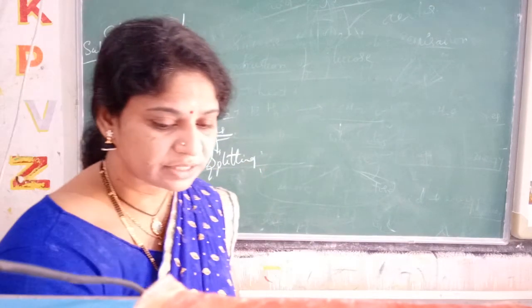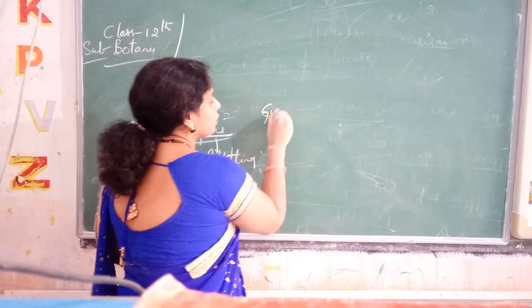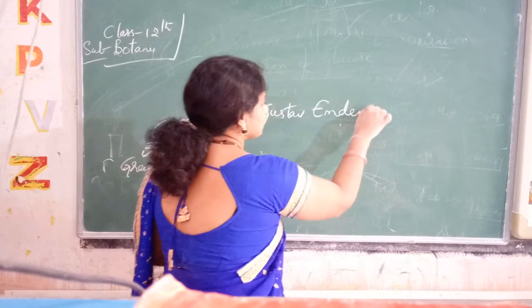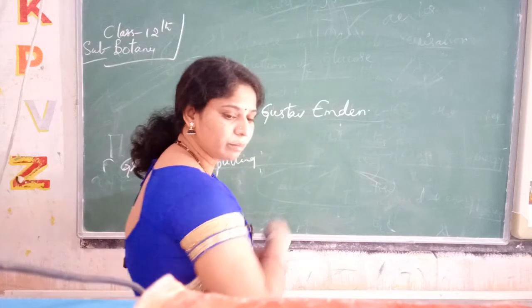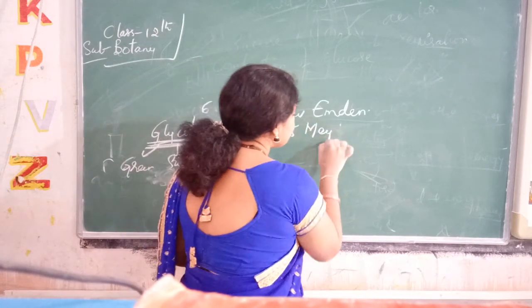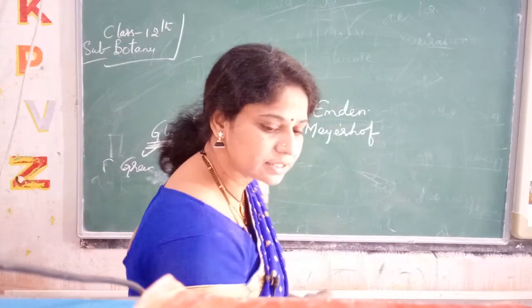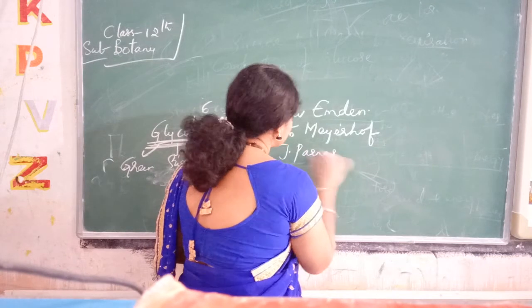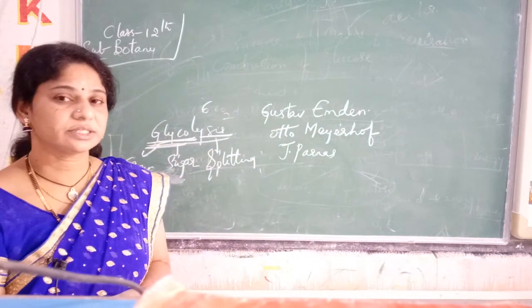The first person is Gustav Embden. The second one is Otto Meyerhof. The third person is J. Parnas. These three persons brought about the scheme of glycolysis for us.